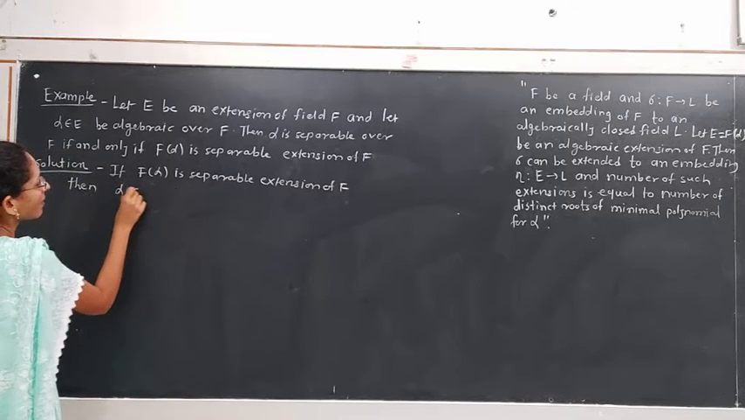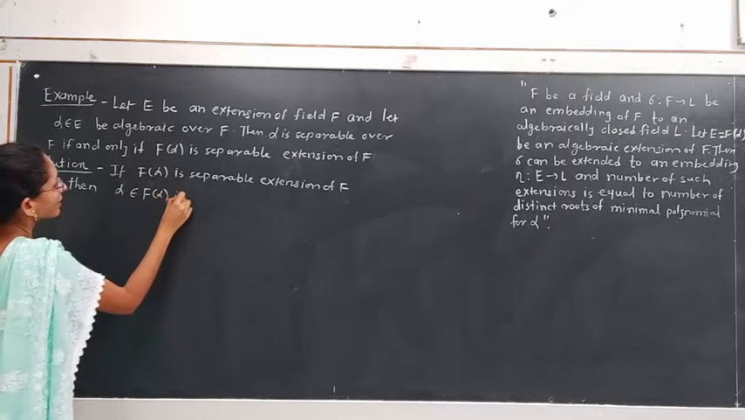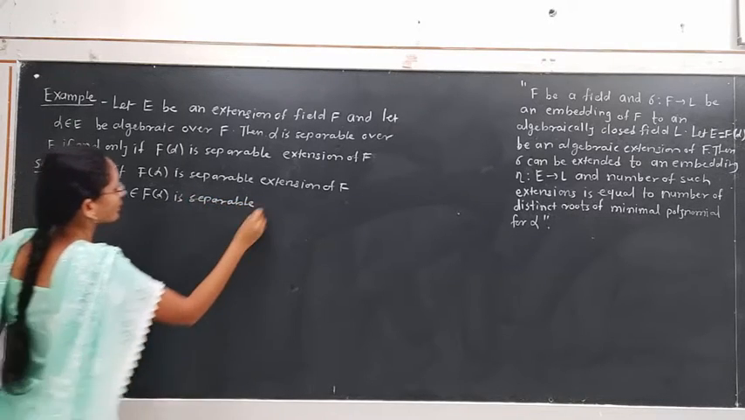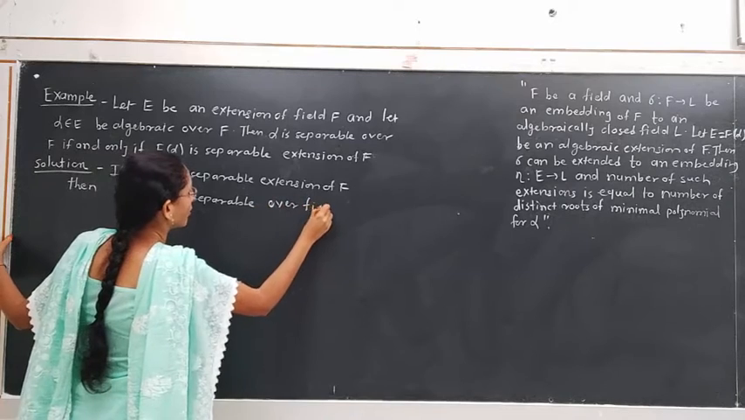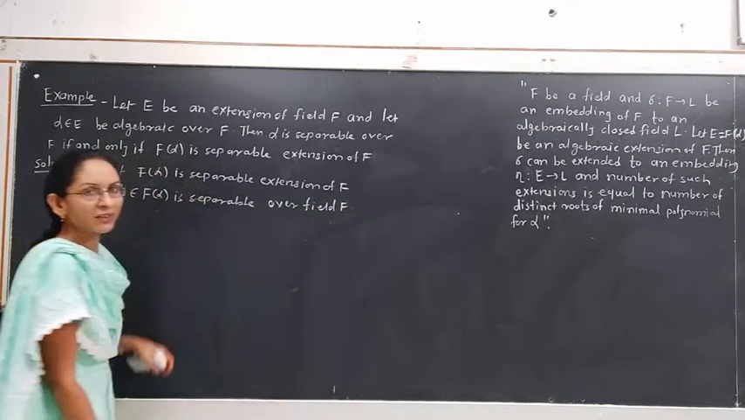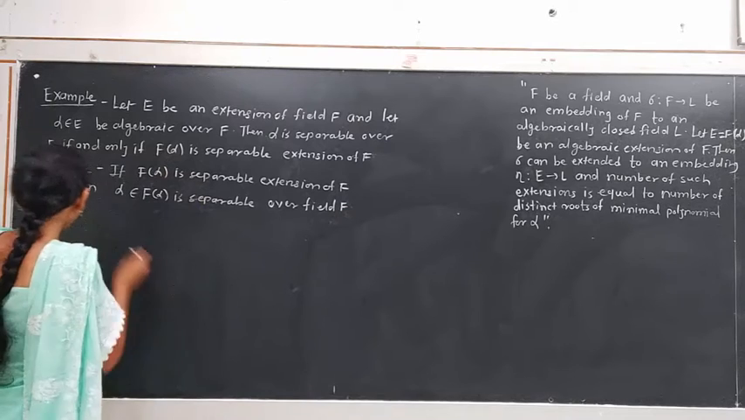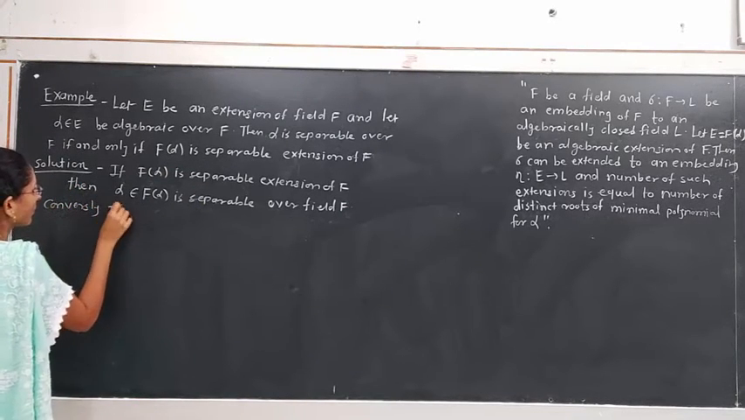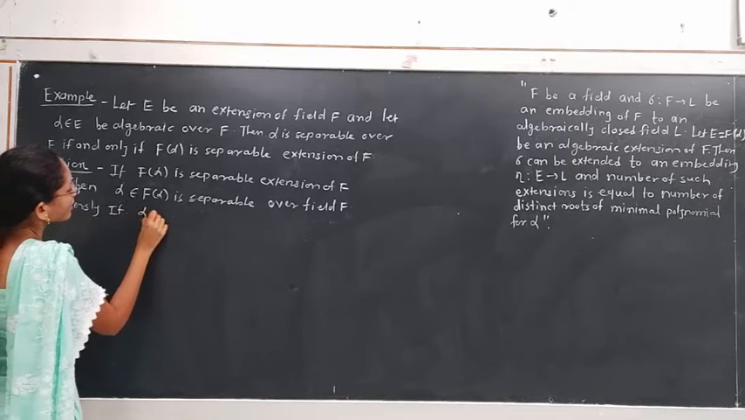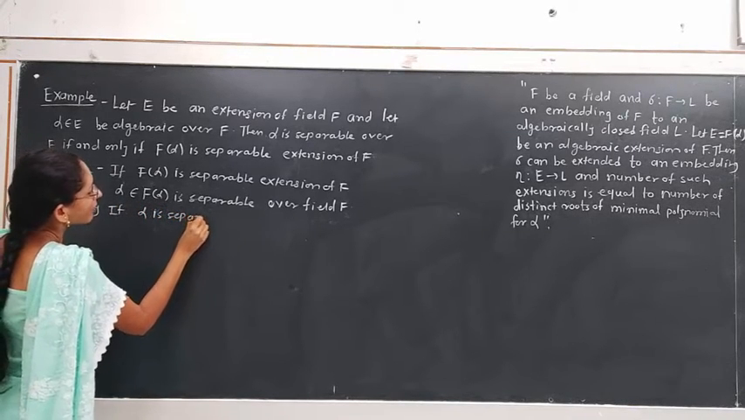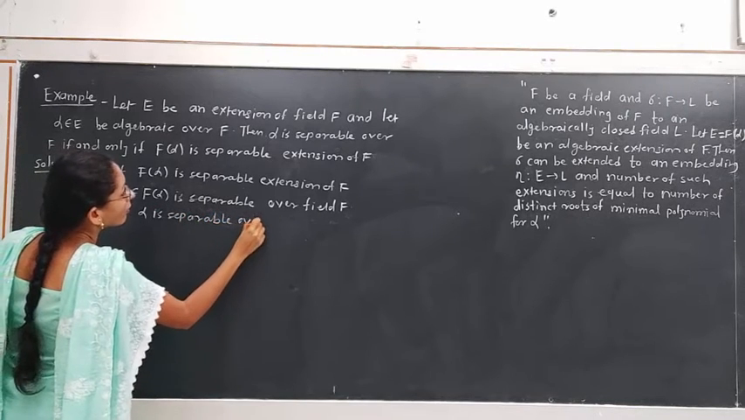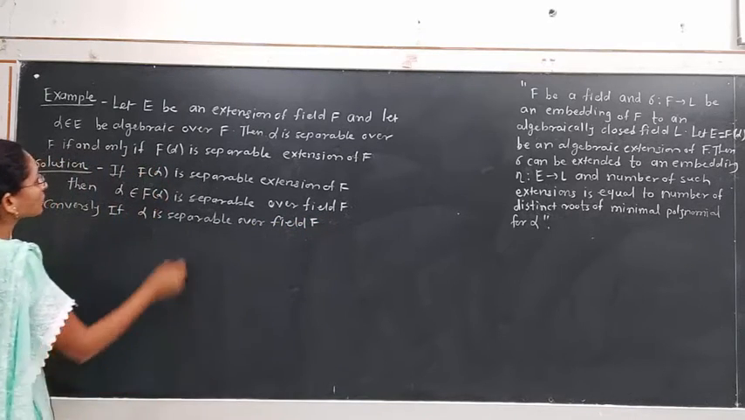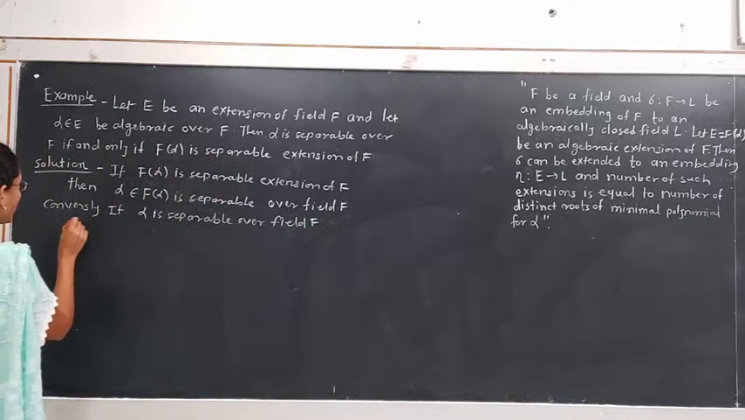Then alpha belongs to F(alpha) is separable over the field F, because of the definition of separable extension. Conversely, if alpha is separable over the field F, then we have to prove F(alpha) is a separable extension of F.